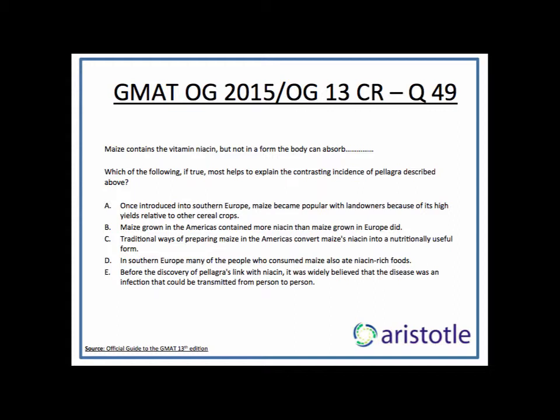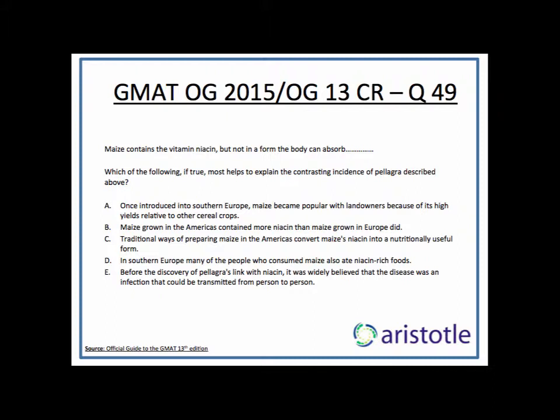A says, once introduced into southern Europe, maize became popular with landowners because of its high yields relative to other crops. Very good, but it doesn't help us explain what we have to explain. No mention of pellagra anywhere. So eliminate. B says maize grown in the Americas contained more niacin than maize grown in Europe did. That is fine, but the niacin in maize cannot be absorbed by the body anyway. So the quantity of niacin makes no difference to us.